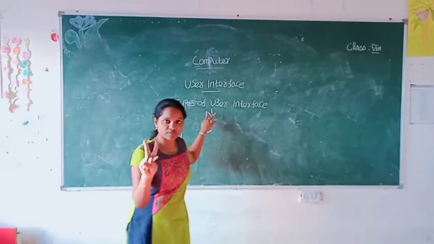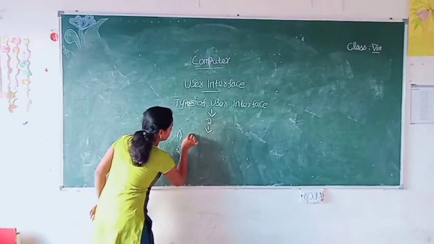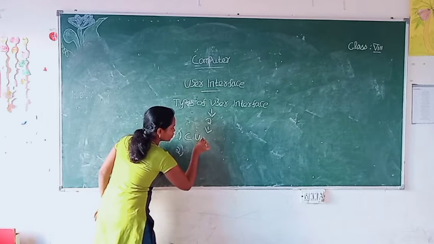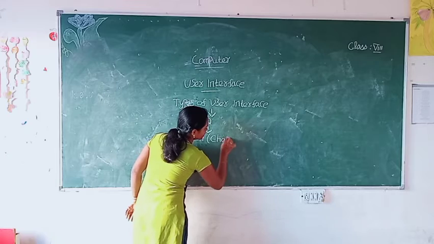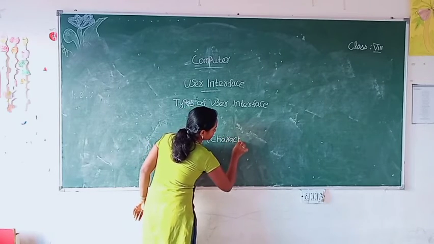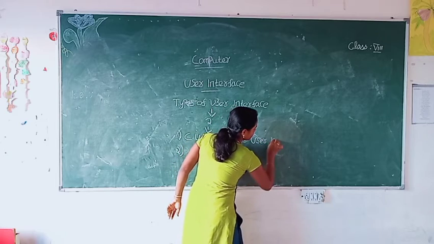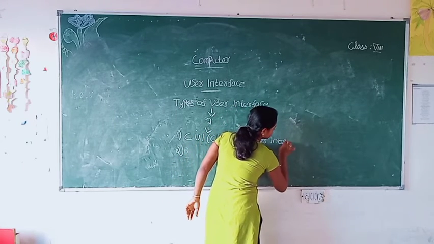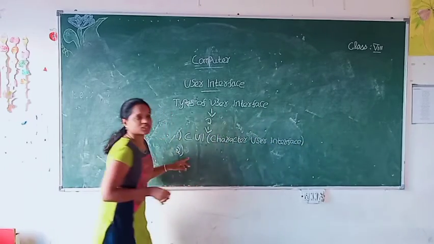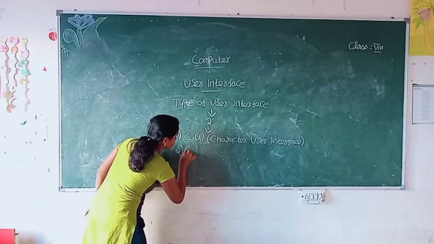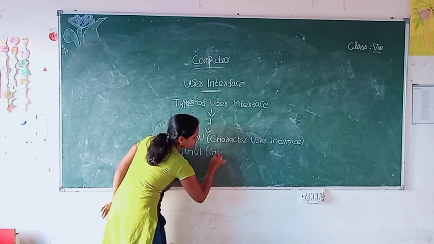There are two types of user interface. The first one is CUI. It is known as character user interface. The next one is the GUI. It is known as graphical user interface.